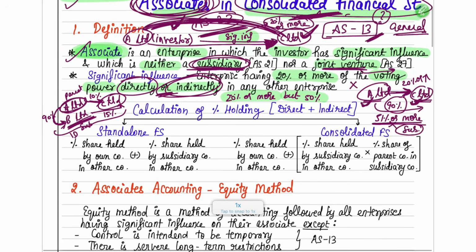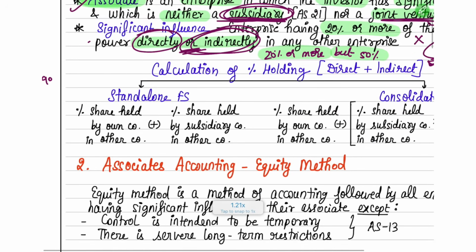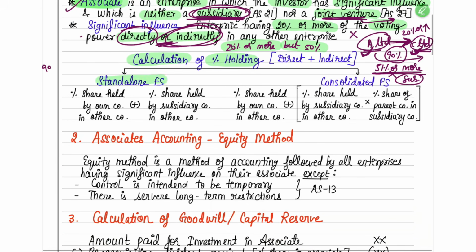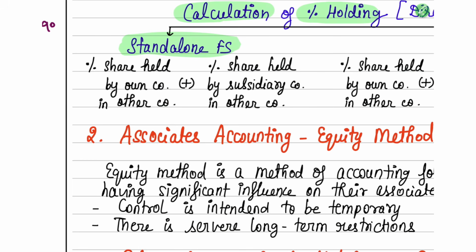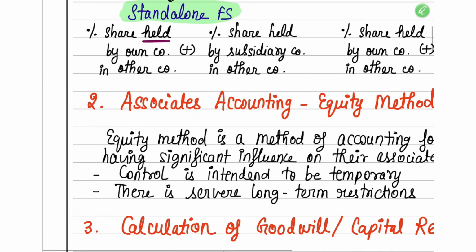Both will be counted when you're calculating the significant influence. Okay, so now if in the question they tell you to calculate the percentage holding, how will you calculate? They'll give you two situations. One, calculate if it's standalone financial statements, or calculate if it is consolidated financial statements. If it's standalone financial statements, how will you calculate? It is the share held by the own company